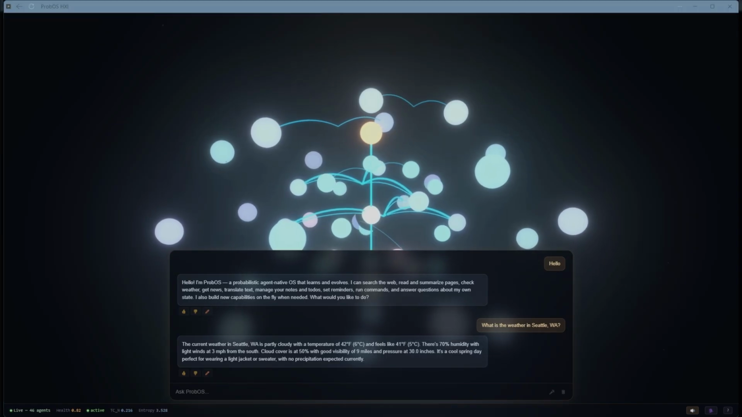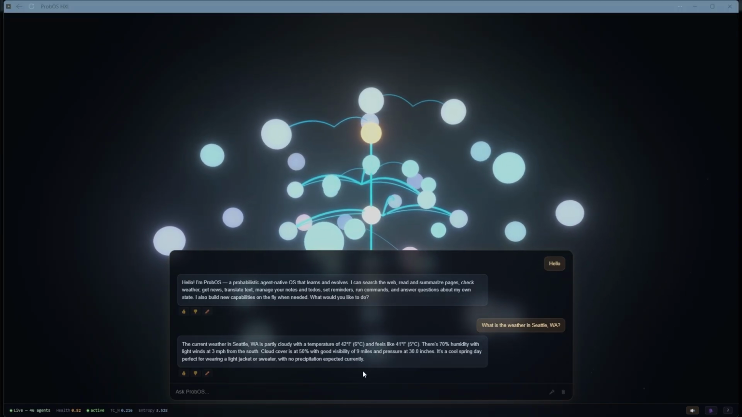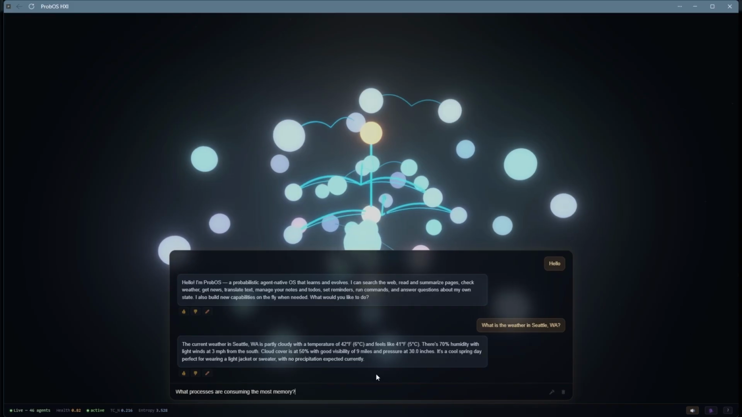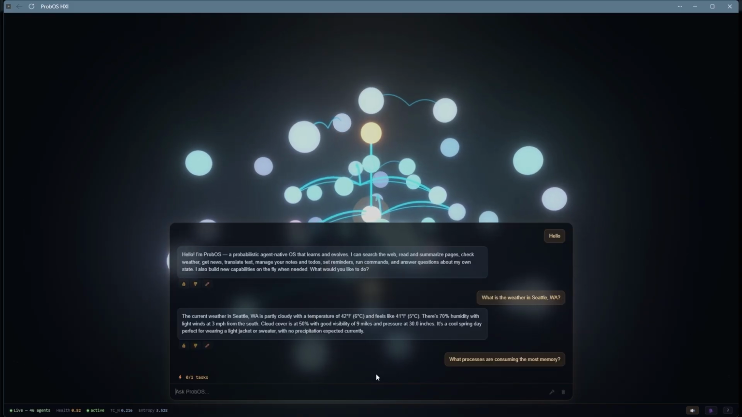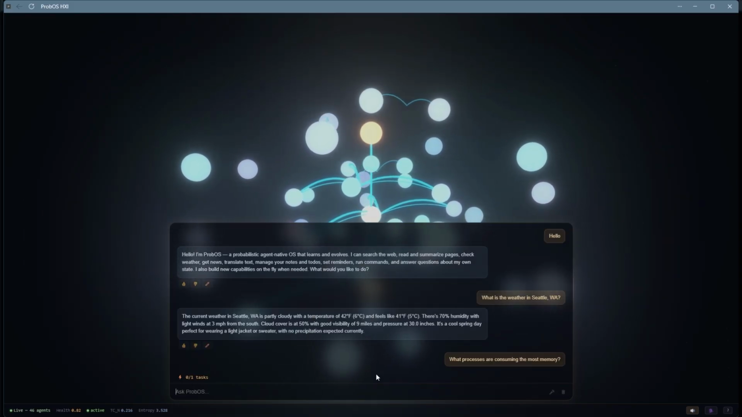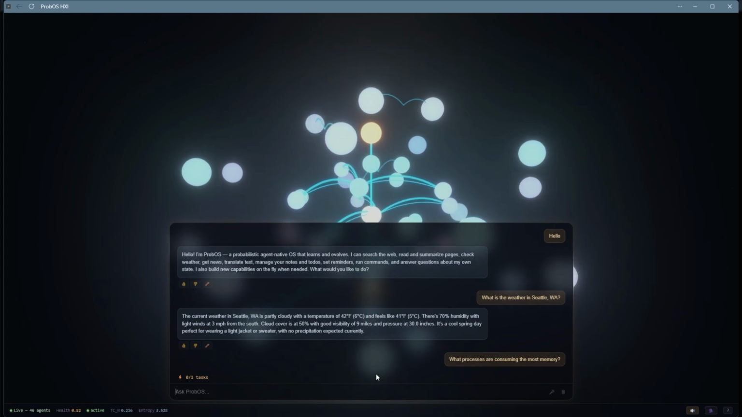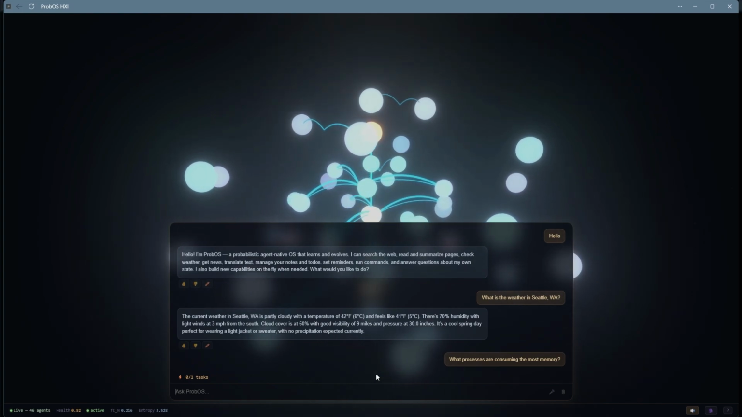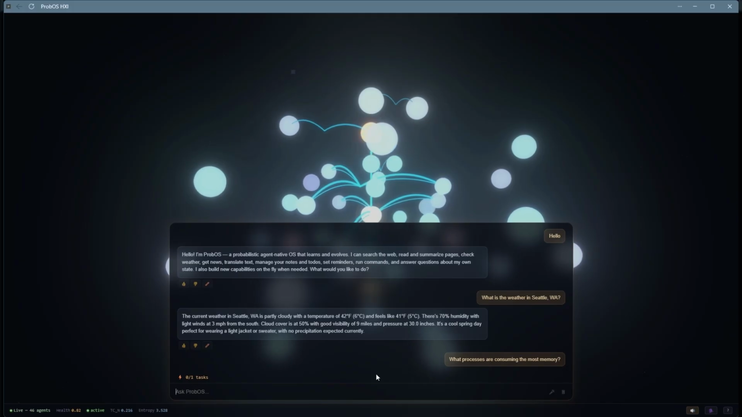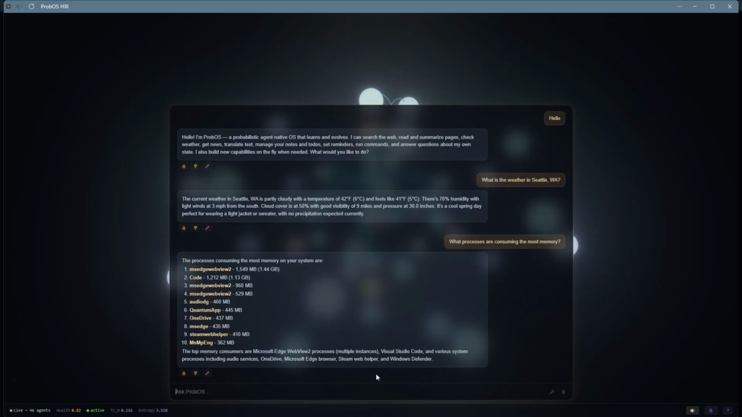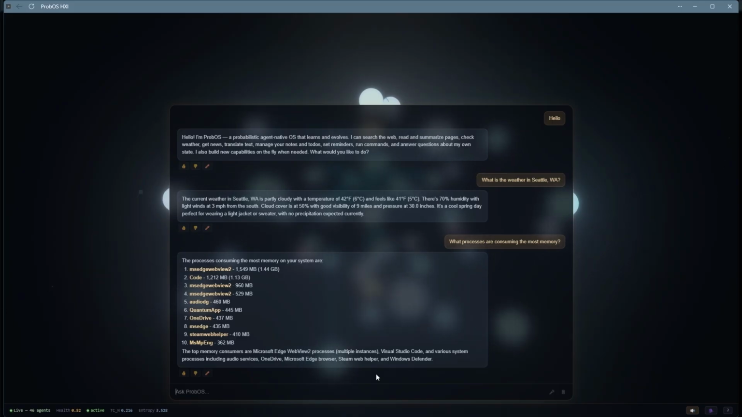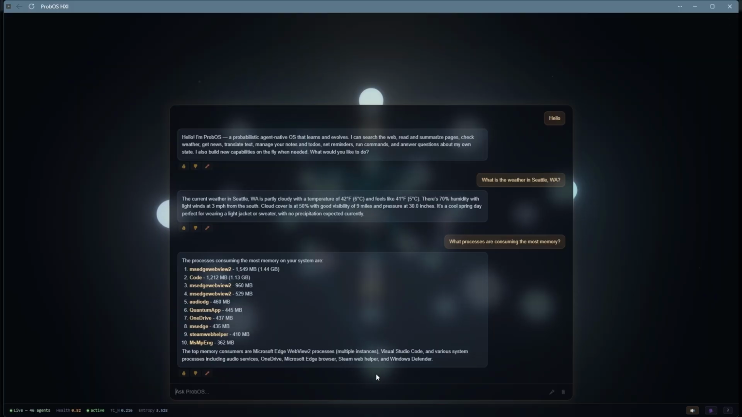Now let's do something a little bit more advanced. Let's ask what processes are consuming the most memory. This is a system level query. ProbOS isn't a web chat agent. It has shell access gated by consensus. Multiple agents will vote and approve this command before it runs. And so now I can see that Edge and Code are right now consuming the most memory in my system.